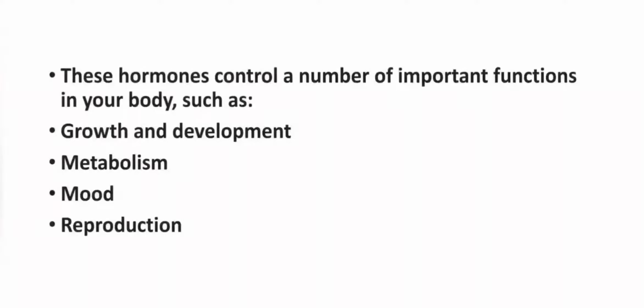These hormones control certain important functions, like growth and development. Basal metabolic rate, or we can say metabolic activities or metabolism of the body, is controlled by hormones. Mood, anxiety, stress: when we face certain kinds of stress, our hormonal level also changes. So this means hormones also control our mood. And reproduction, which is the important process for the continuity of life, is also controlled by hormones.